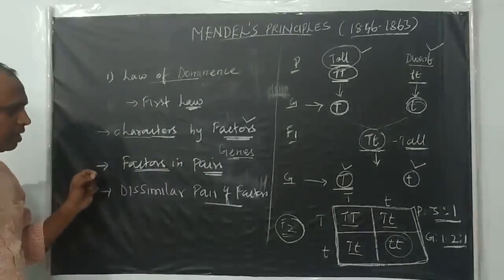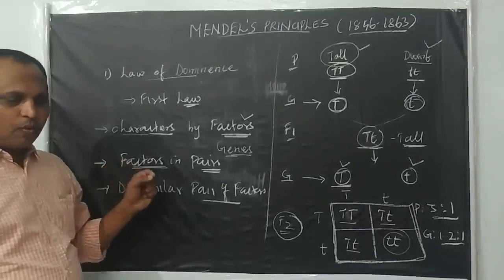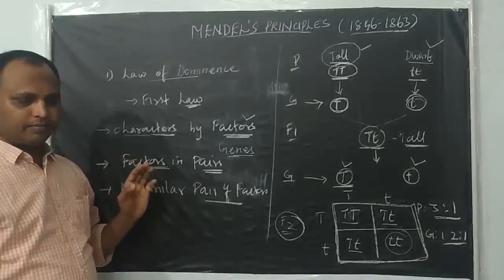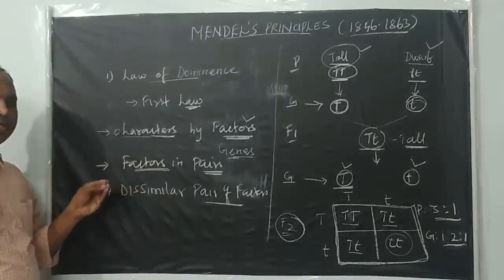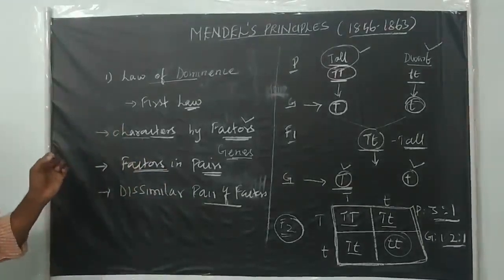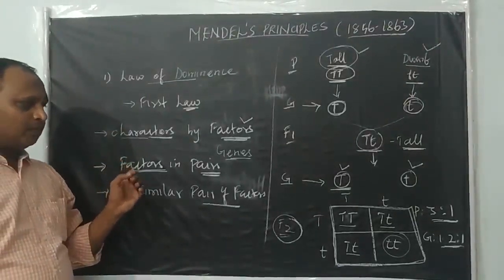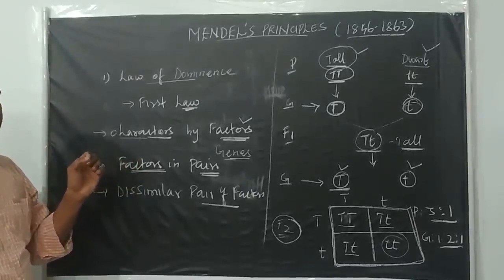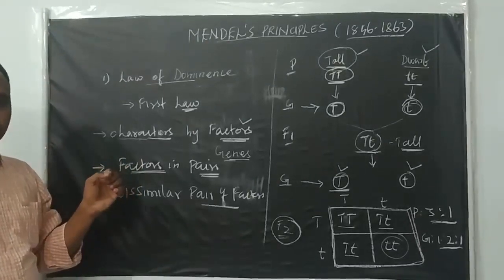If a dissimilar pair of factors is present, one member of the pair dominates the other, so in the heterozygous condition only one is expressed and the other is suppressed. This law also explains the expression of only one parental trait in the F1 generation of a monohybrid cross, and the expression of both traits in the F2 generation.